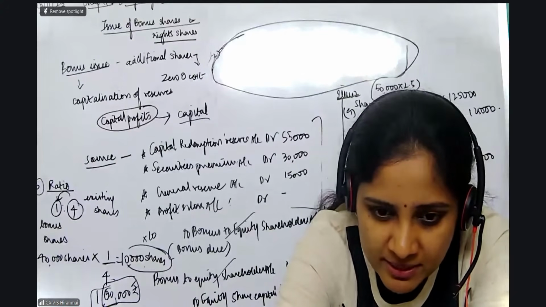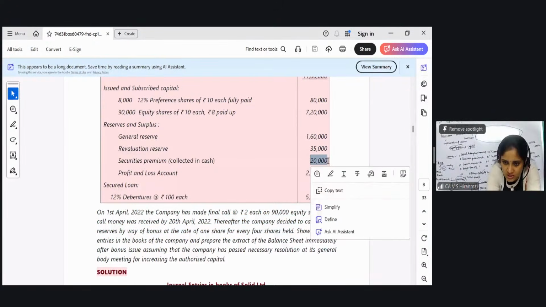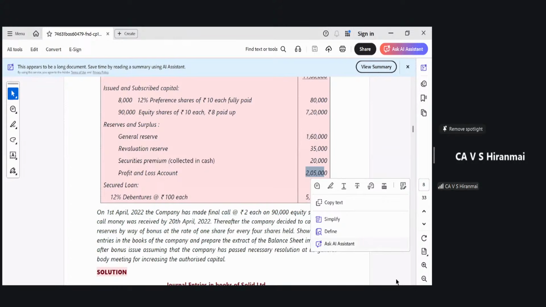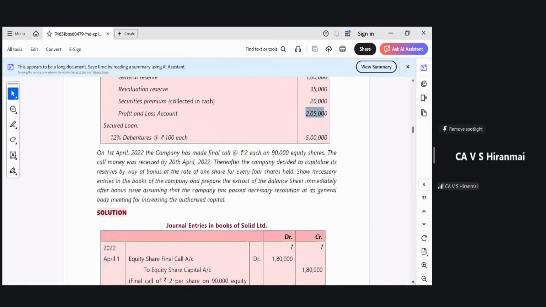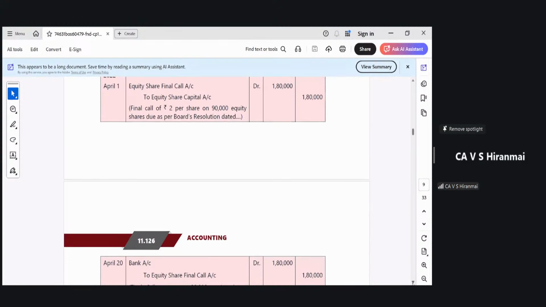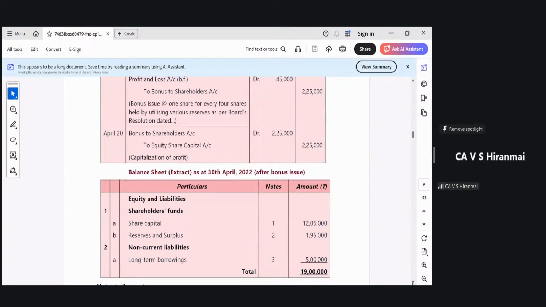The important part is this particular thing. I hope you would have passed the entries correctly because 90,000 into 1 by 4 gives you 22,500 bonus shares. Into 10 is 2,25,000. So securities premium you will take 20,000. Then 1,60,000 from the general reserve you will take. And the remaining amount of 45,000 you will take from the P&L. That's all. You have to pass 4 entries. One is for the share final call and the next is for the bonus shares. Did you all pass till this? Till this yours will be correct.